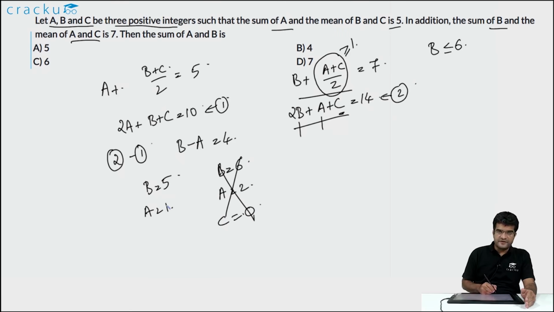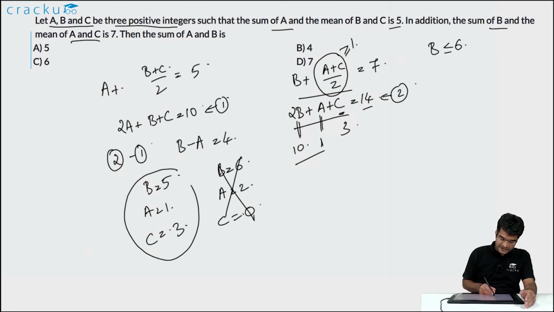If b is equal to 5 and a is equal to 1, what is the value of c? In that case, 2b is equal to 10 and the value of a is equal to 1. So the value of c will be 14 minus 11, which is equal to 3. In this particular case, all the three numbers a, b and c are positive integers. So this is a valid solution. And we are required to calculate the sum of a plus b. So the sum of a plus b will be 5 plus 1, which is equal to 6.